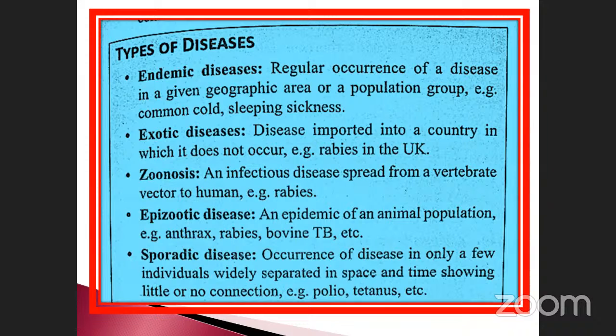And sporadic diseases: the occurrence of a disease in only a few individuals, widely spread in space and time, showing little or no connection between cases. That is called tetanus. These are the sporadic diseases. Okay. So what is the next one?